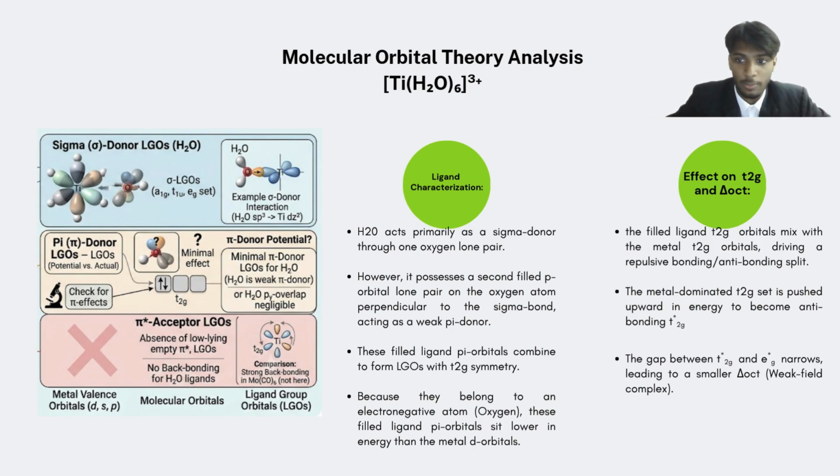The filled ligand T2g orbitals mix with the metal T2g orbitals, driving a bonding or antibonding split. The metal-dominated T2g set is pushed outward in energy to become antibonding T2g. The gap between the T2g and Eg narrows, leading to a smaller delta octahedral, which gives a weak field complex.